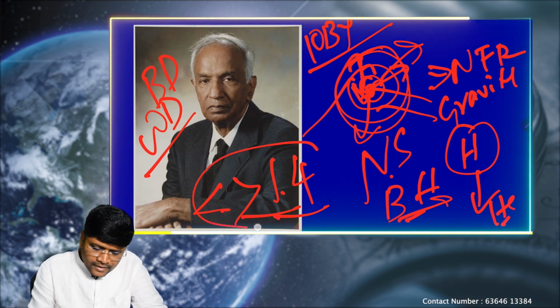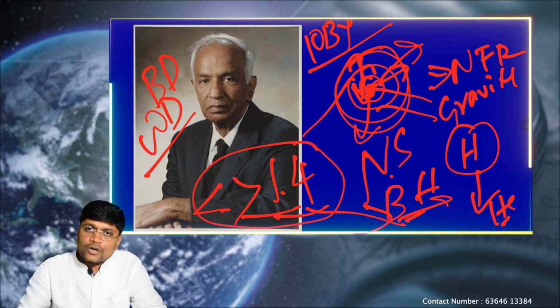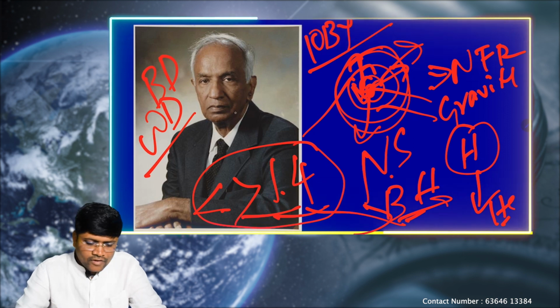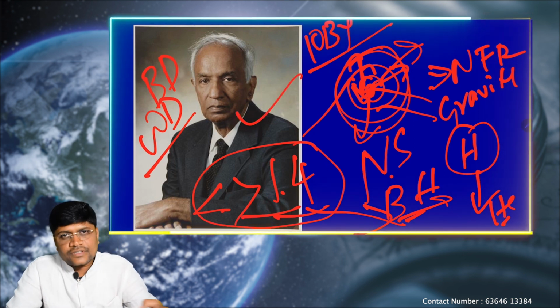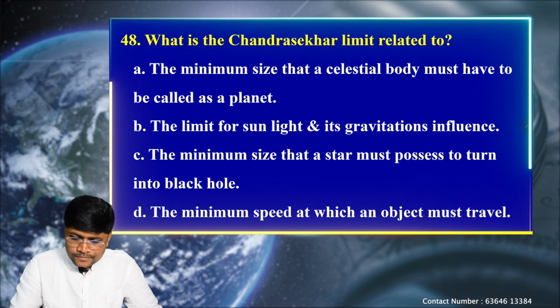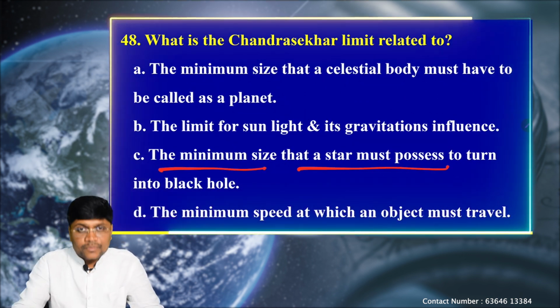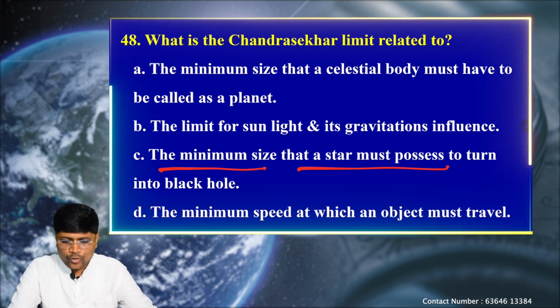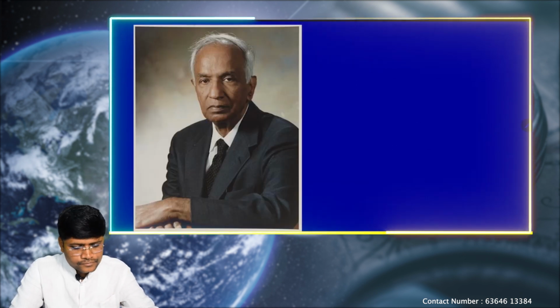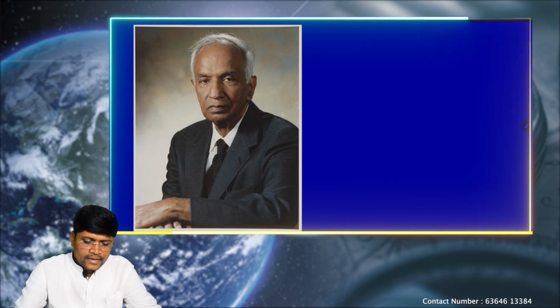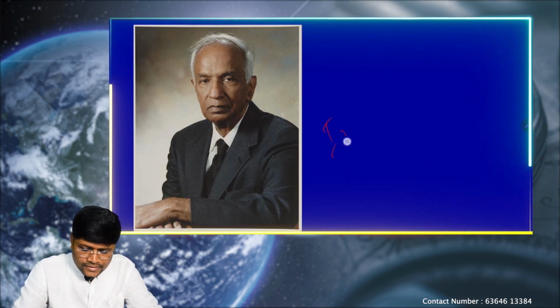This minimum limit for any star to turn into a black hole is given by our Indian astrophysicist Chandrasekhar. So the Chandrasekhar limit is the minimum size that a star must possess to turn into a black hole. He is the Indian astrophysicist.